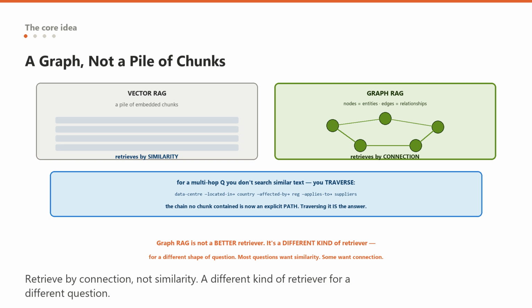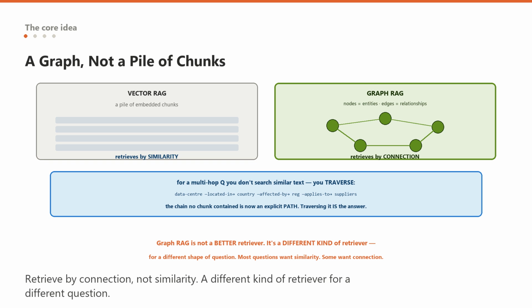And here is the key reframing to hold. Vector RAG retrieves by similarity, graph RAG retrieves by connection. They are answering different shapes of question. Similarity is find me text that looks like my question. Connection is find me the things related to these things, and the things related to those.